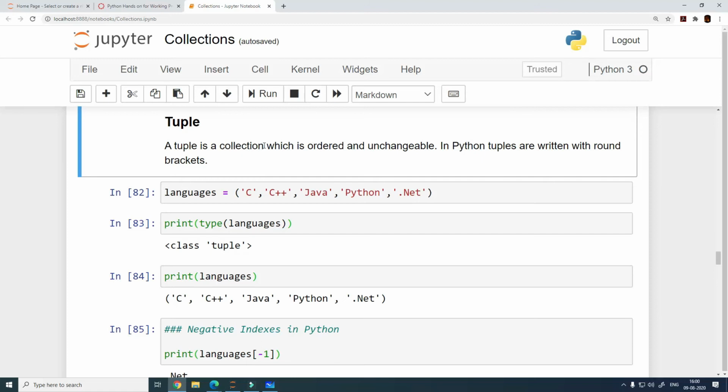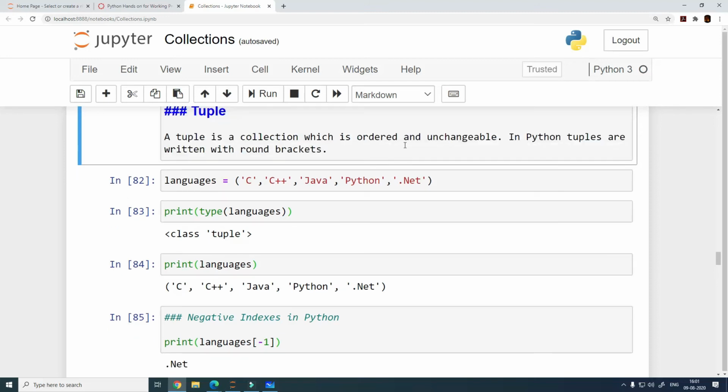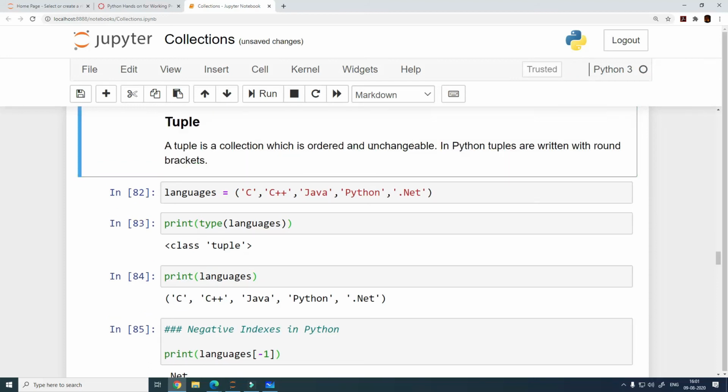So a tuple is a collection, of course, which is ordered. What it means is this is also going to have the concept of order that we have already seen earlier with list, which means we can use indexes here as well. The difference that we see here is that it says unchangeable. Now what does this mean? We will see. One difference between a list and a tuple is that list was mutable, changeable, but tuple is non-mutable, it is unchangeable.